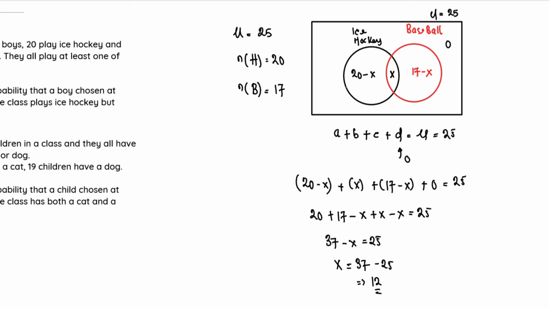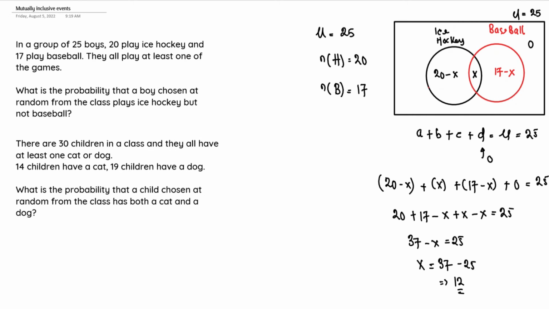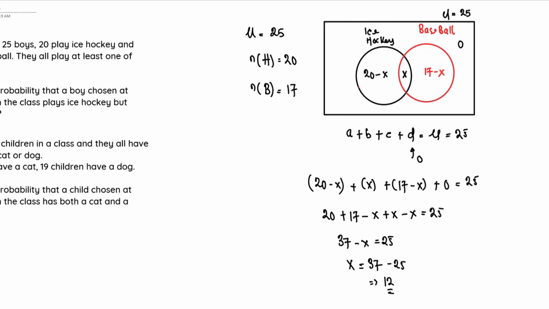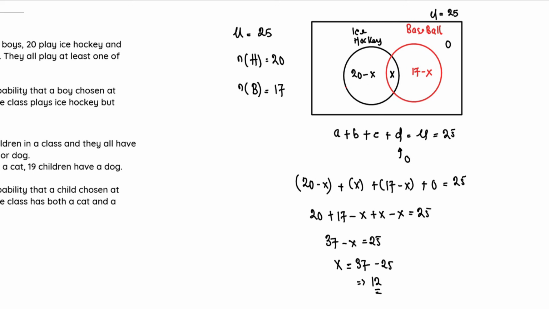But that is not the question that is being asked. The question being asked is, what is the probability that a boy chosen at random from the class plays ice hockey but not baseball? So we need to know the number of students that play ice hockey but not baseball. And what is the region of ice hockey only, or ice hockey but not baseball?